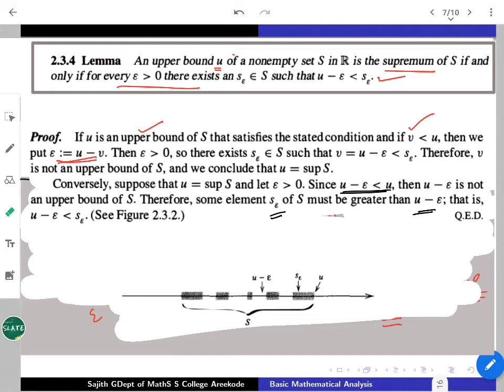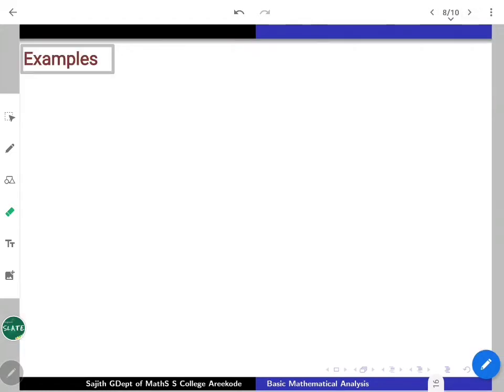What will happen for the infima as well as the suprema? Since we are talking about suprema, it holds for infima also. Let us look at some examples to make it clear. Obviously, if I take my set S which consists of a finite number of elements, x1, x2 up to xn, a non-empty finite set, what can you say about the supremum of S? That is the first question. Or the infimum of S?